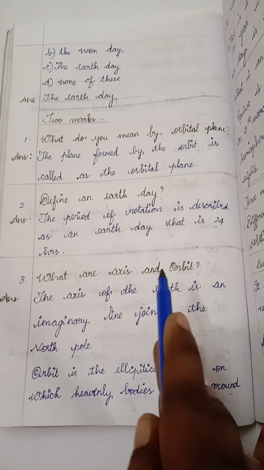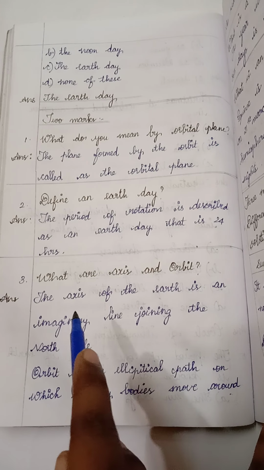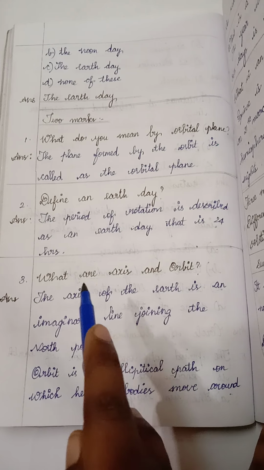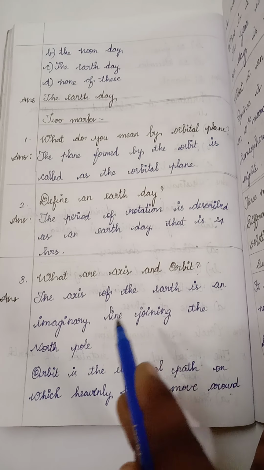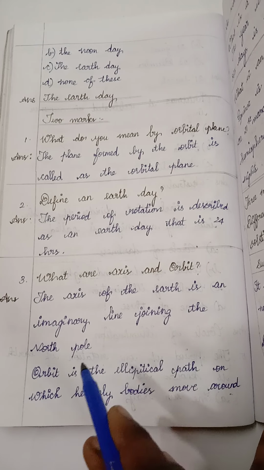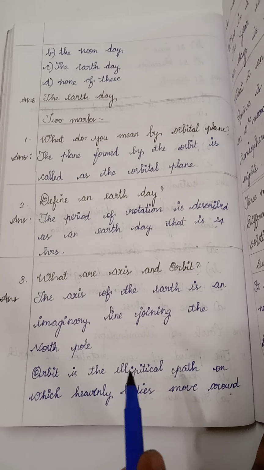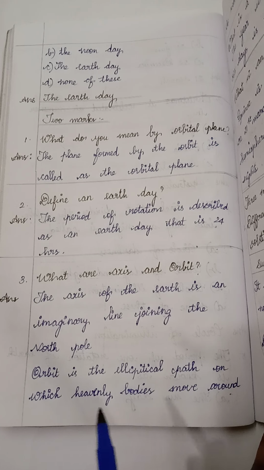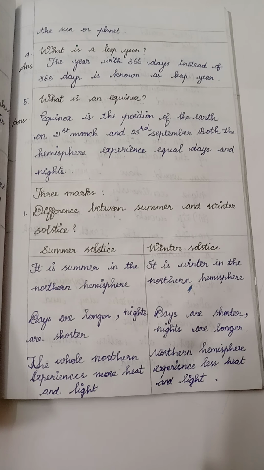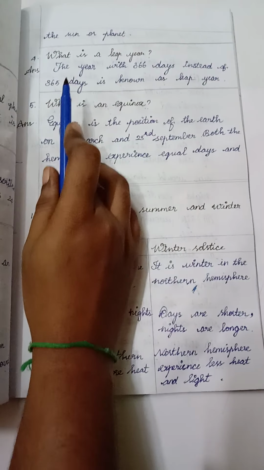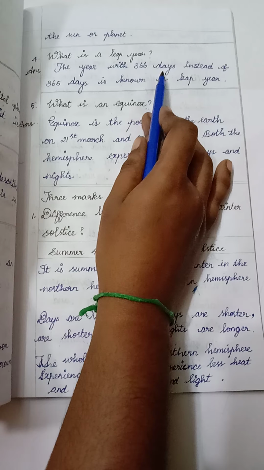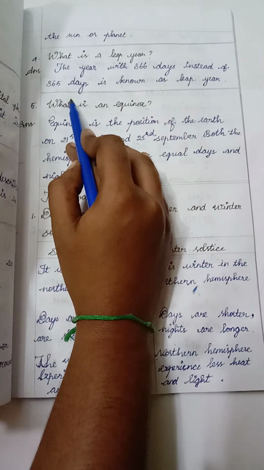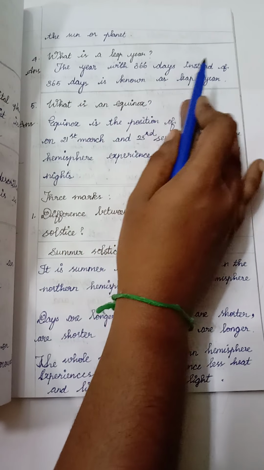Third question: what are axis and orbit? The axis of the earth is an imaginary line joining the North Pole and South Pole. Orbit is the elliptical path on which heavenly bodies move around the sun or planet. Fourth one: what is a leap year? The year with 366 days instead of 365 days is known as a leap year.